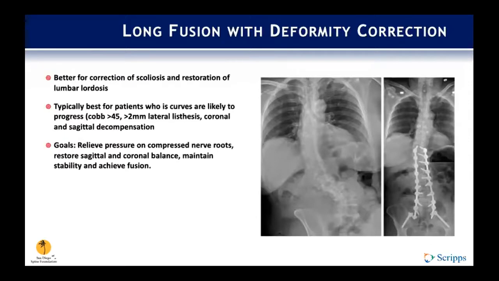So long fusion and deformity correction. This is better again for correction of scoliosis and restoration of lumbar lordosis. And it's best for patients whose curves are likely to progress. These are the patients with a high Cobb angle greater than 45 degrees, greater than 2 millimeters lateral listhesis, or coronal and or sagittal decompensation. The goals here would be to relieve pressure on compressed nerve roots, restore sagittal balance and coronal balance, and maintain stability, and obviously achieve fusion.